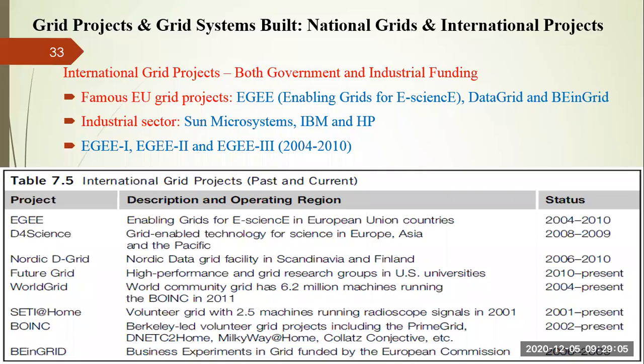So there are a lot of versions available with respect to this EGEE project. Like you can see here, EGEE, EGEE-II, EGEE-III. So there are 3 different versions launched between 2004 and 2010. So these are the list of international grid projects. International grid projects are not restricted to a nation boundary. It may be a collaboration of various countries, or it may be related to a particular region, or it may be a collaboration of various research institutes as well.